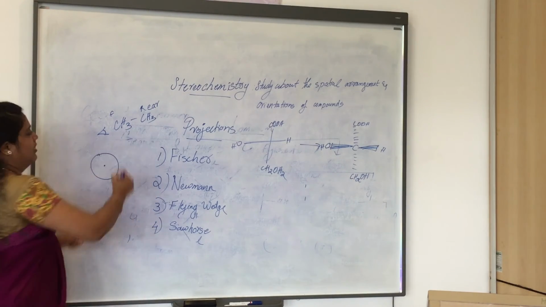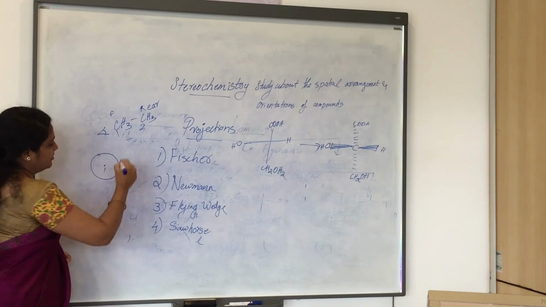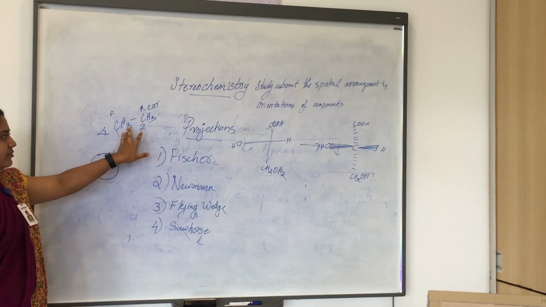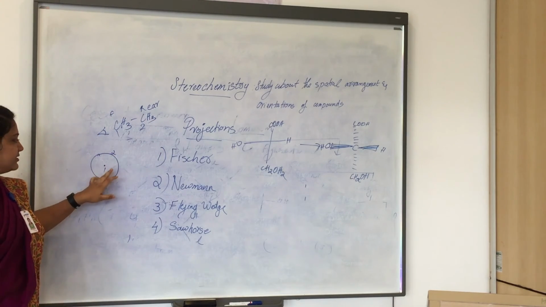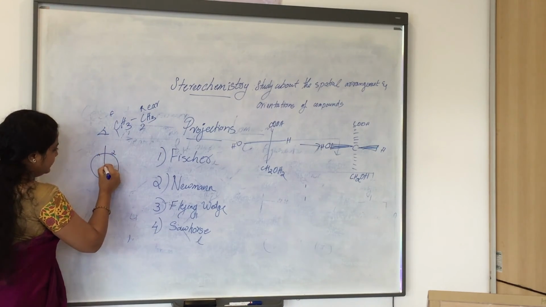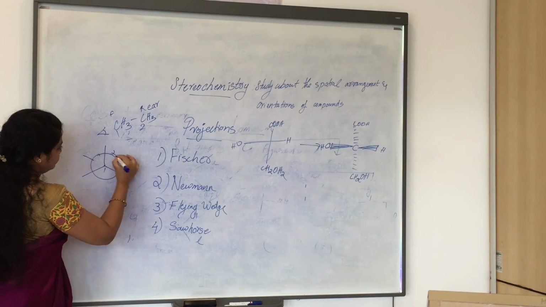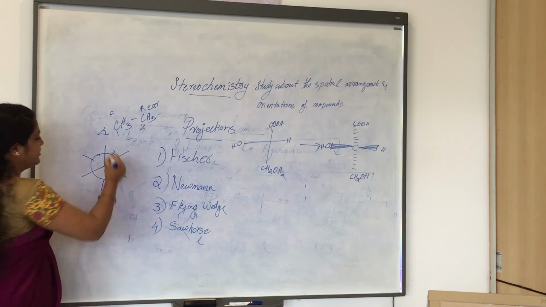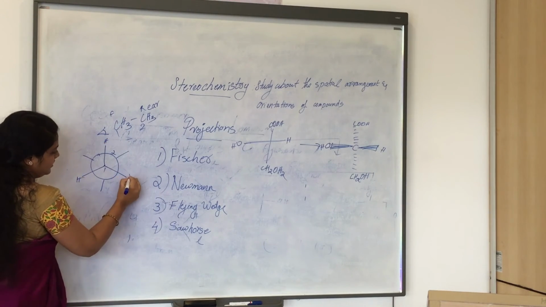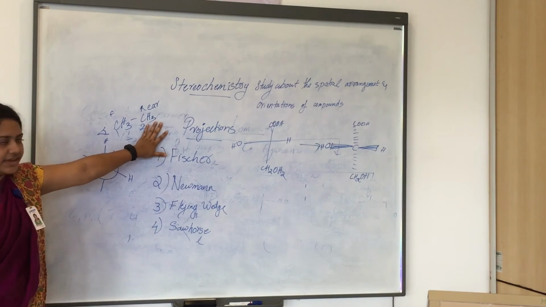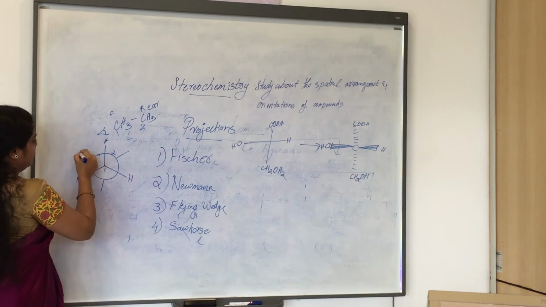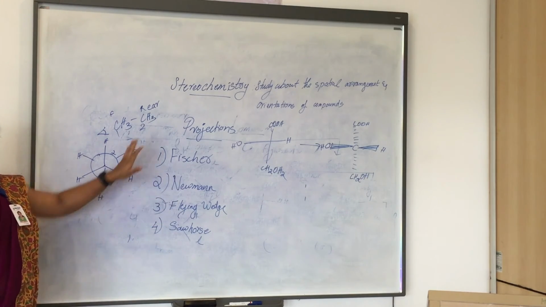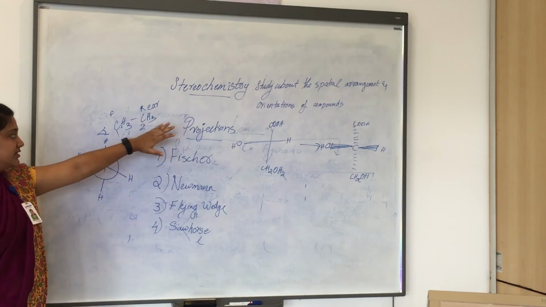So this is the first carbon and this is the second carbon. Now we are representing the 3 hydrogens as 3 lines on the carbon, like this. The first carbon has 3 hydrogens, and we can place them like this, and the second carbon also has 3 hydrogens, so we can place them like this. This is the Newman projection of CH3 and CH3.